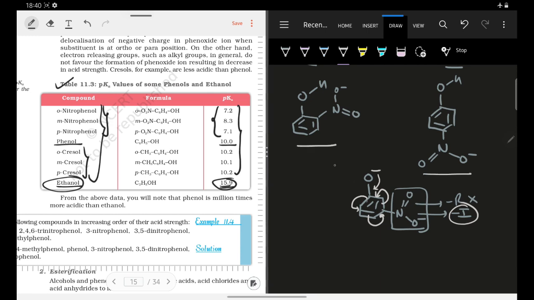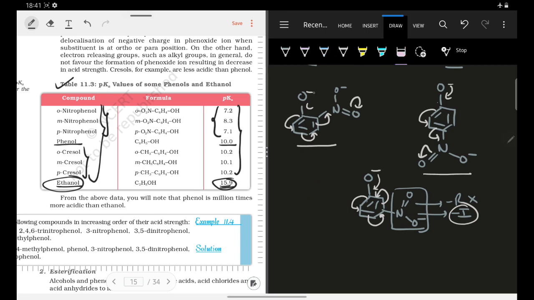Why? Because in the case of ortho and para isomers, when I draw the conjugate base, we can say that this conjugate base can actually come in resonance with the nitro group. Here also it can come in resonance with this nitro group. So we can say that the ortho and para nitrophenols will be more acidic as compared to meta nitrophenol. Okay, chalo. Now what about para nitrophenol and ortho nitrophenol? Which one will be more acidic?